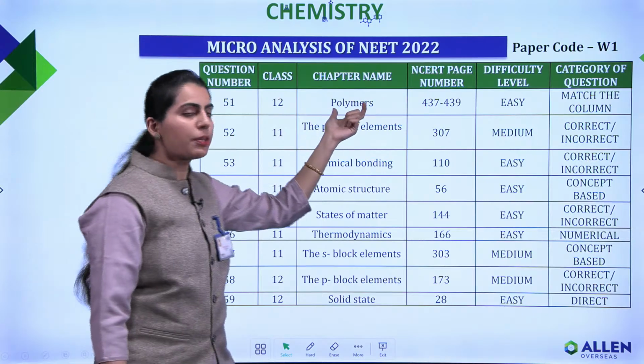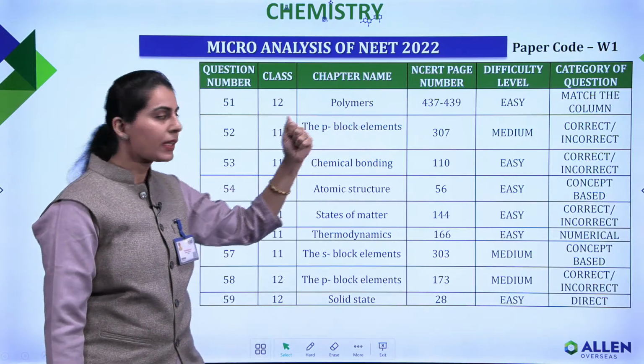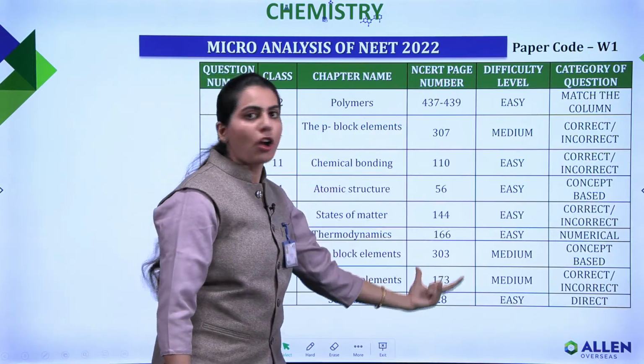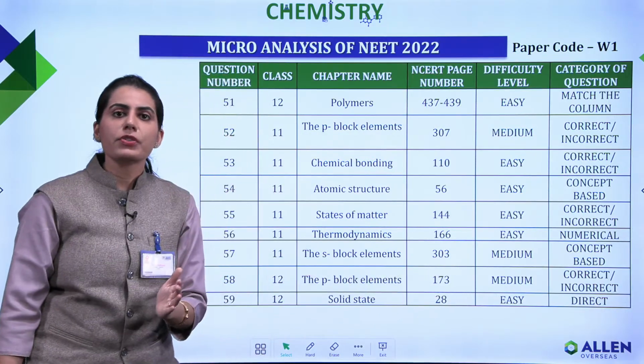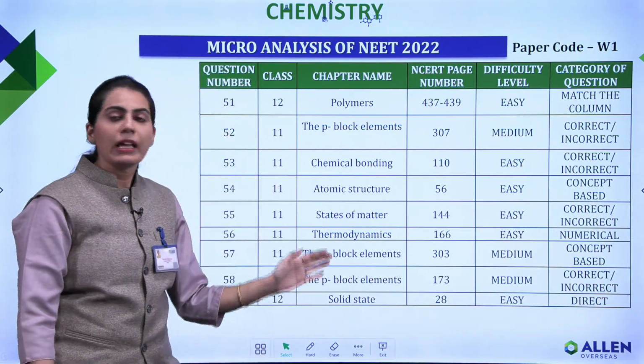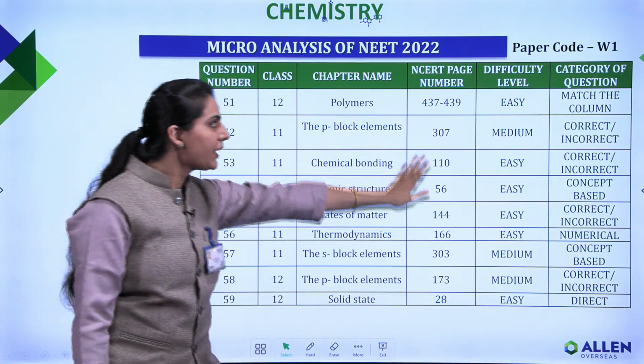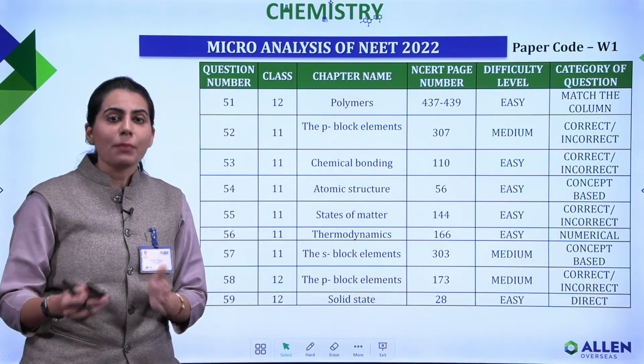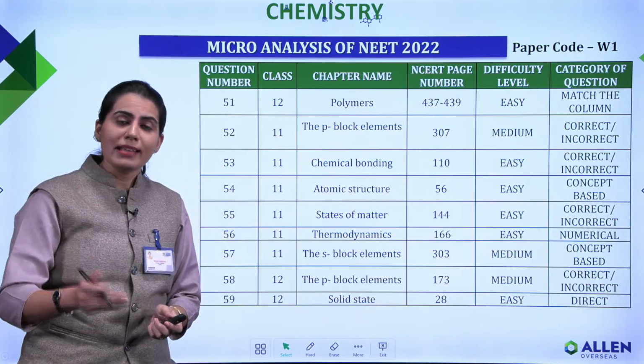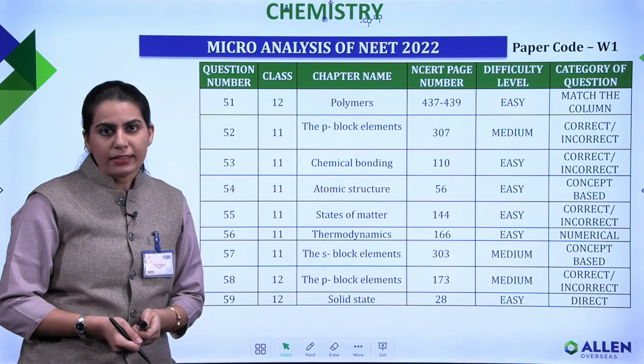The chapter to which it belongs is polymers. Now this particular column, as you can see, is a reference for you from the NCERT where the page numbers are mentioned, which gives you an idea that from these particular page numbers your questions are coming from NCERT. You can understand the importance of NCERT.